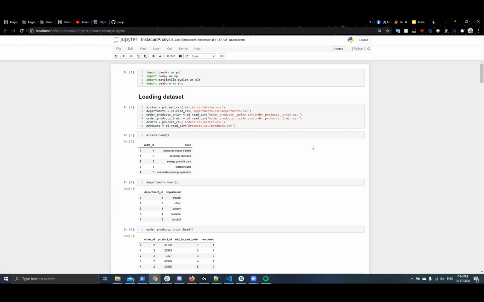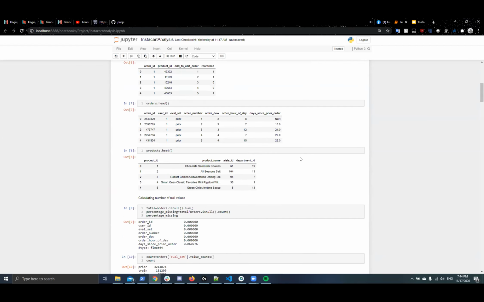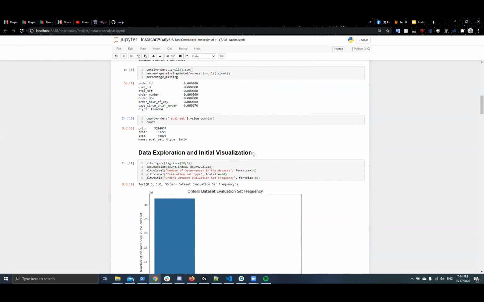So here you can see is where I'm loading the data set. The data set is pretty big, so it takes around 2 minutes to make the data frames. After that, I just look to see what the various attributes of each of the data frames are. And then here, I'm calculating the number of null values in the orders data frame.